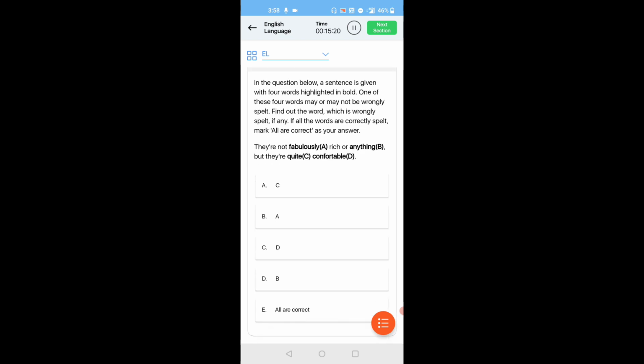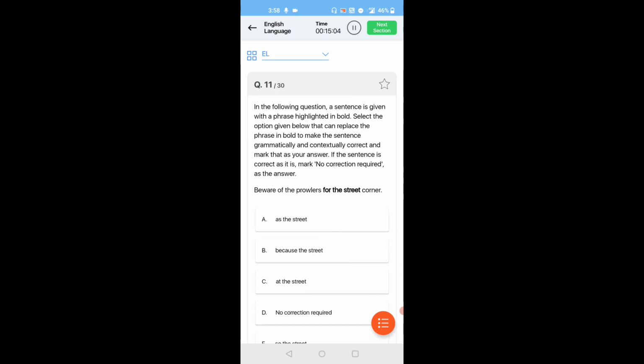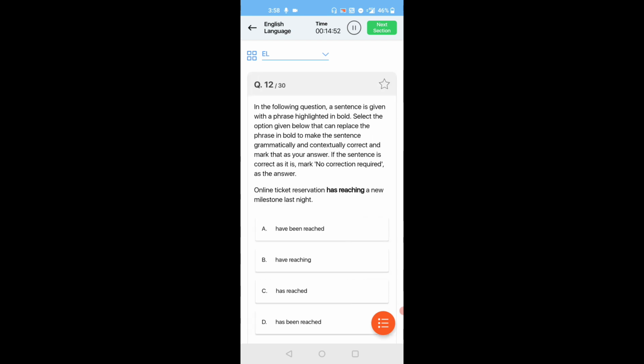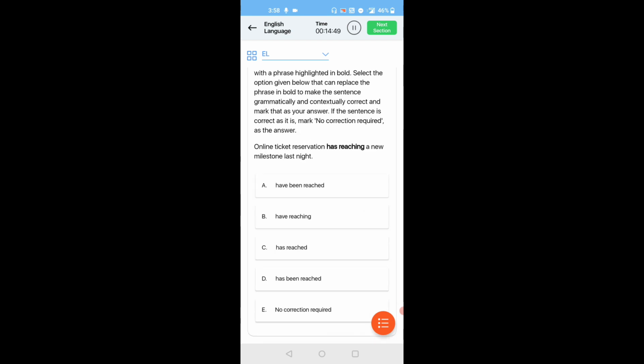Next, they are not fabulously rich or anything, but they are quite comfortable. So here we will replace M with N, so D. Next, beware of the prowlers for the street corner. Beware of the prowlers at the street corner. Next, online ticket reservation has reached a new milestone last night. I think it's has reached.